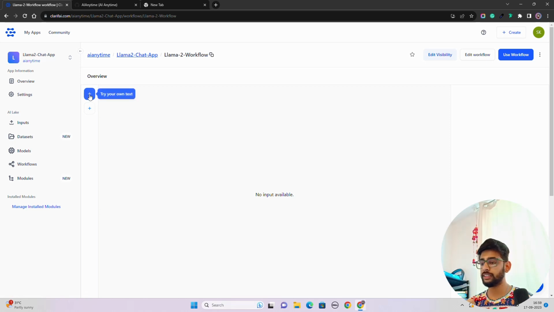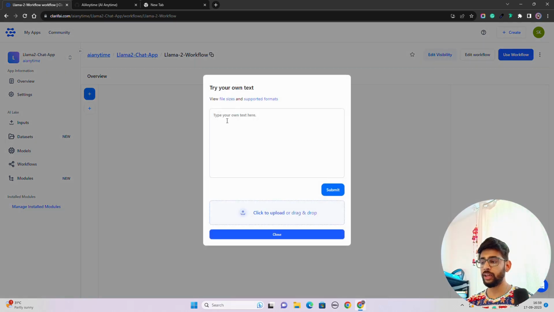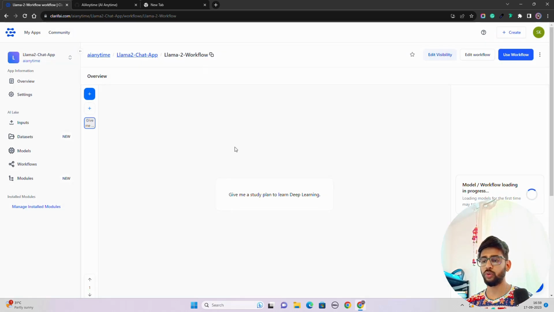Once I click on this, try your own text, here you can see it says type your own text here. So let me do that. I'm going to ask a question like, give me a study plan to learn deep learning. This is going to be a simple query that I'm going to ask.